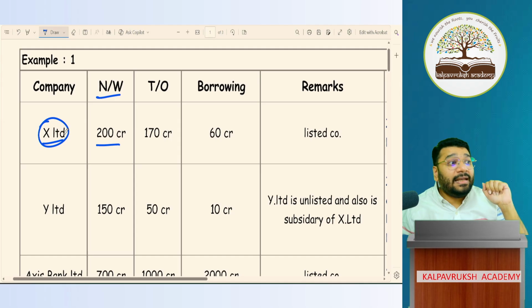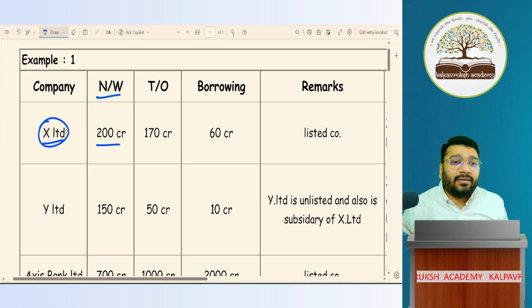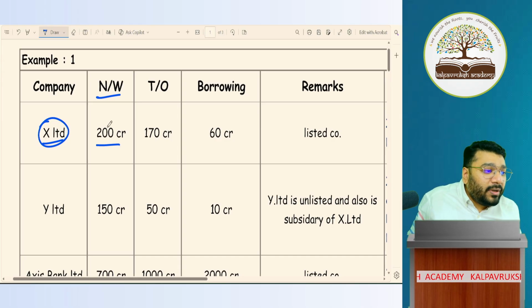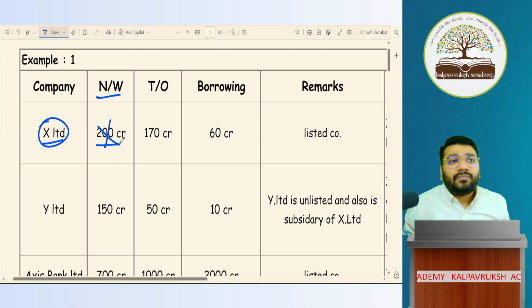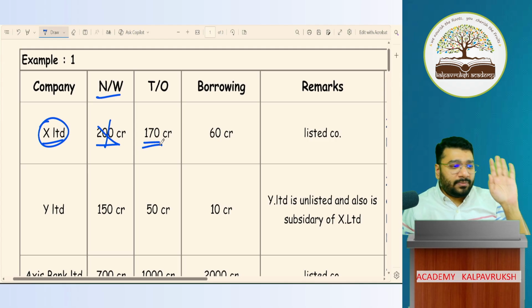But for net worth, what did I tell you? It is 250 crore and more, for net worth in Ind AS. Okay, here the net worth is only 200 crores. Will Ind AS come or not? Turnover is 170 crore. What does it look like? So far, a small company.